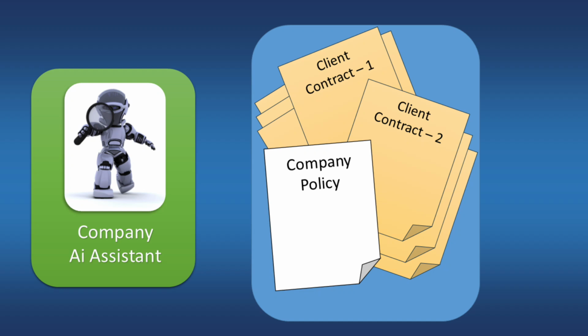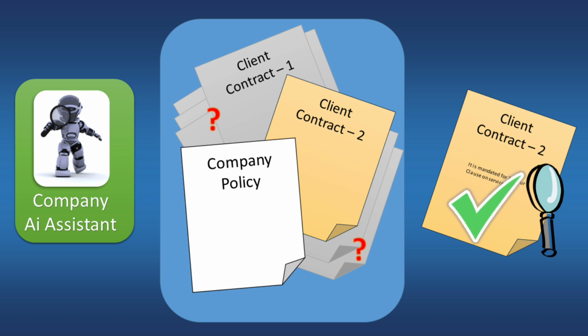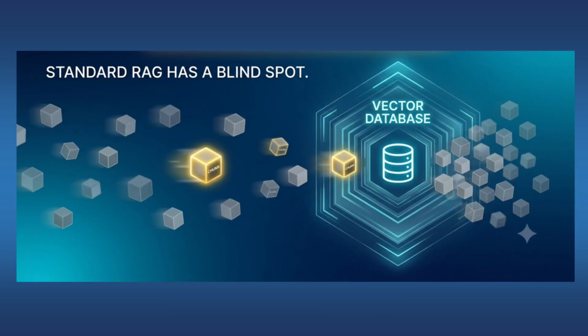You ask your company's AI assistant a simple question. What's our overarching policy shift on the data privacy across all our 2024 contracts? And it gives you one paragraph from one document. It has no idea the other 9 contracts even exist. That is not a bug. It's literally how standard RAG works. It grabs the single closest matching paragraph and answers from that alone.